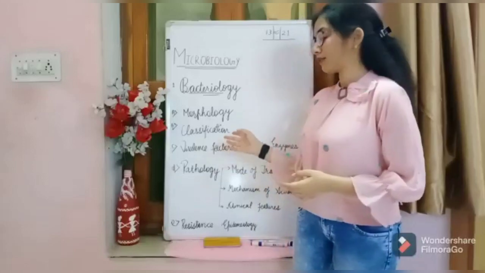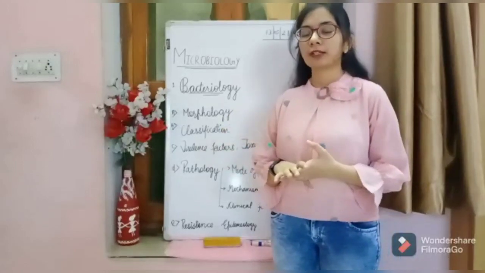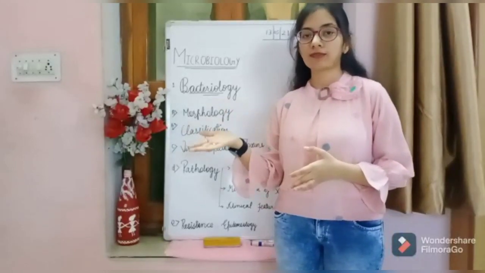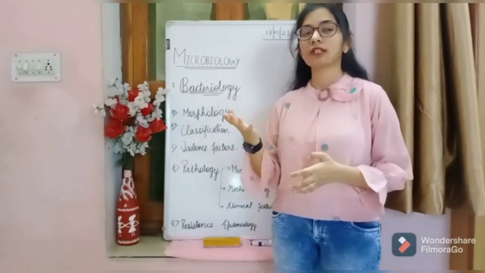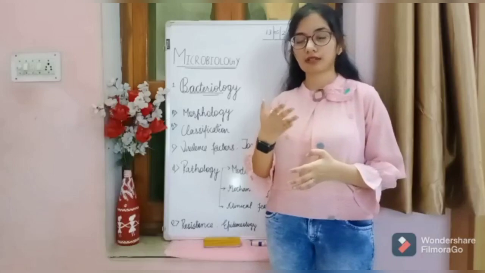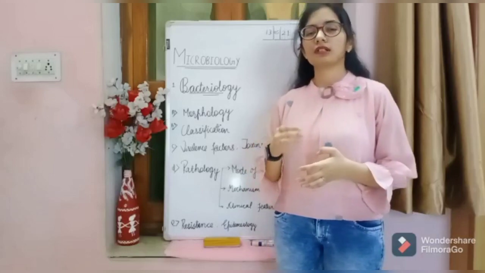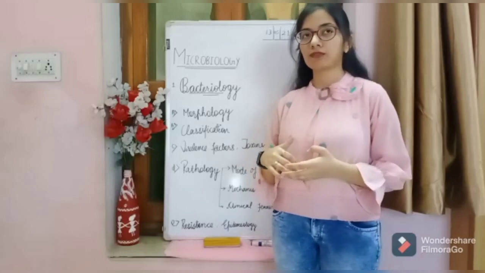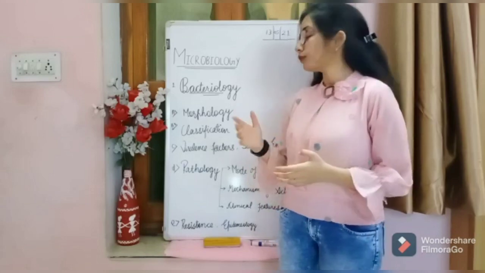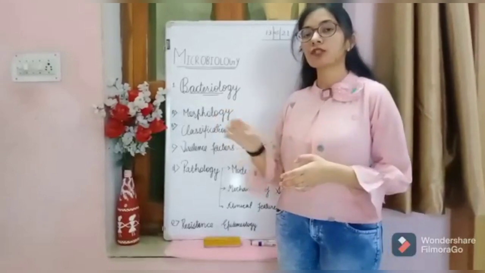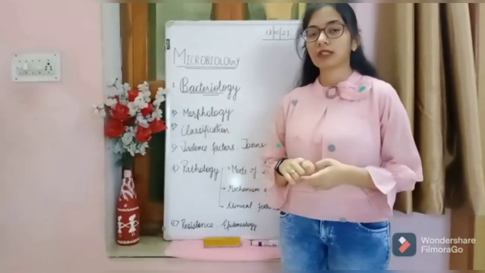Second point is classification. There is a wide group of bacteria, but some have a classification, some have not. But for those which have a classification, for example, Staphylococcus, Streptococcus pneumoniae, they have the most important type of classification. For example, Vibrio cholerae, and we have to learn Clostridium. We have to learn and write all these types of classification.